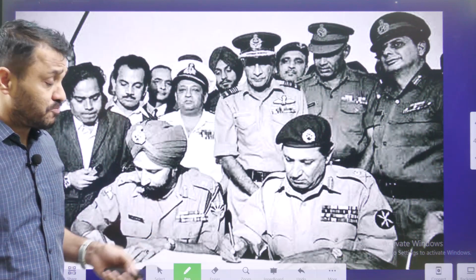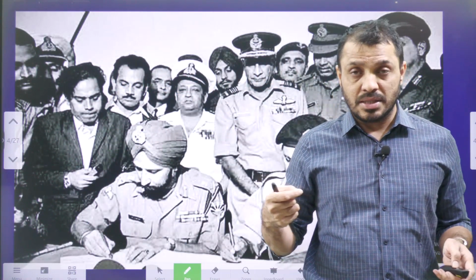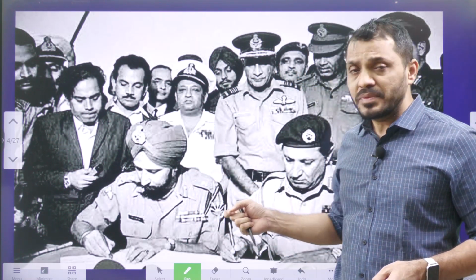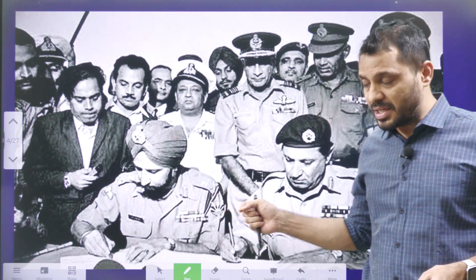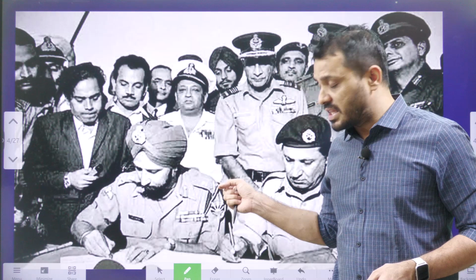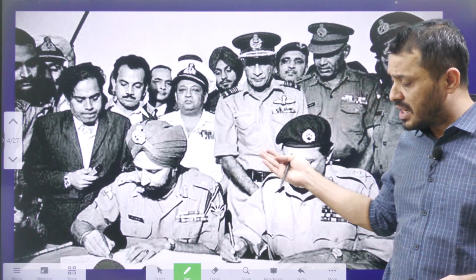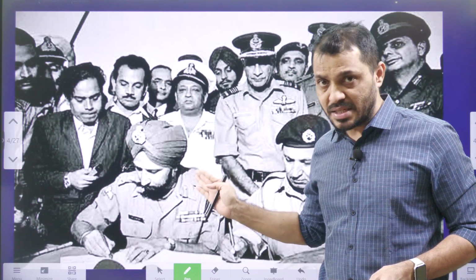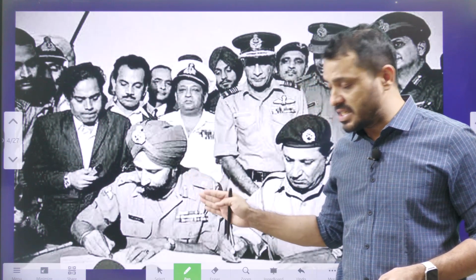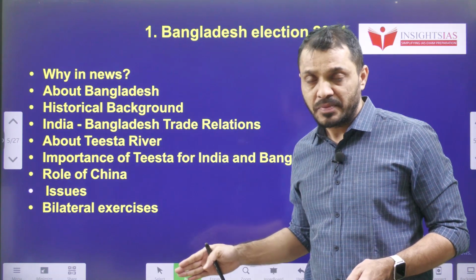So here in this picture, you can see the Pakistan Army. In 1971, in the Bangladesh Liberation War, the Pakistan Army is surrendering to the Indian Army. Of course, the Indian Army captured Pakistani soldiers. They were given the option whether to surrender or be captured as war prisoners. So they accepted to surrender, and they surrendered. These are the photos where they are signing the papers.